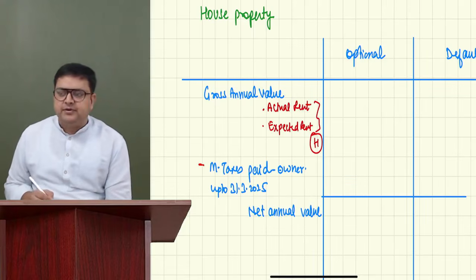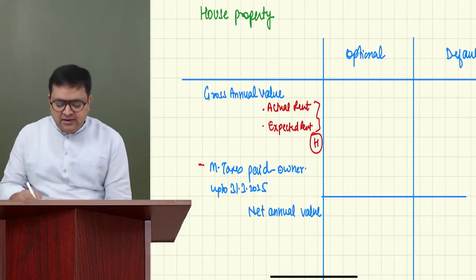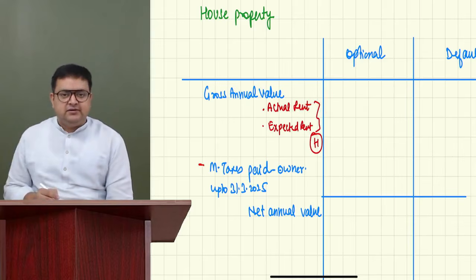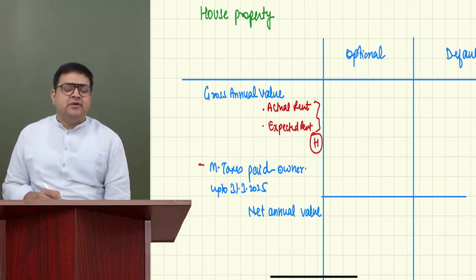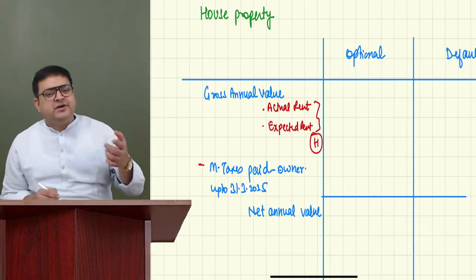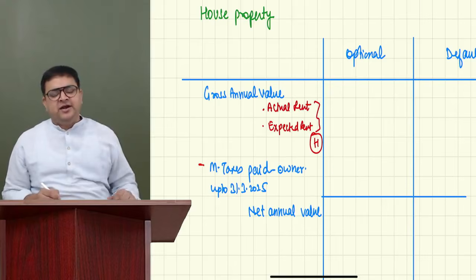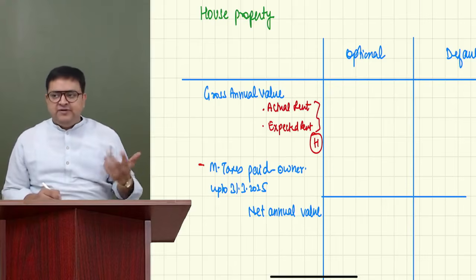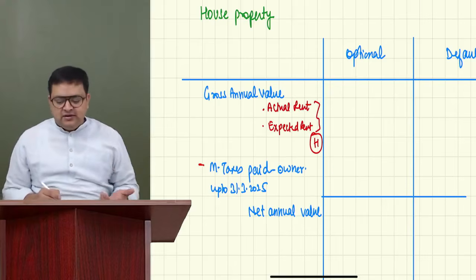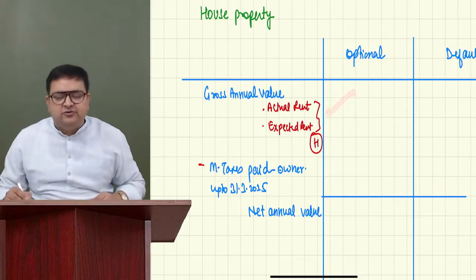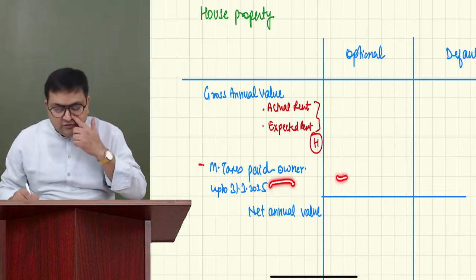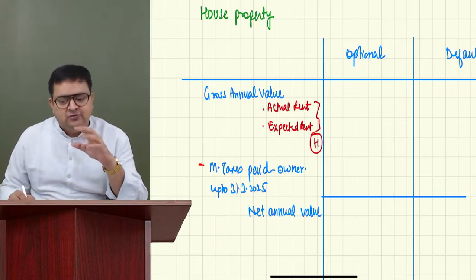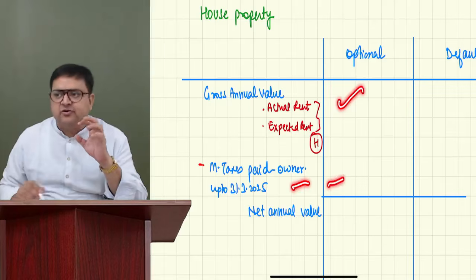Even sometimes, if the property is from outside India and still it is taxable in your hands. Guys, if the property is situated outside India, how can it be taxable in your hands? It might be possible that you are an ordinary resident. If it is ordinary resident, global income is taxable. So outside property is also taxable. And the municipal taxes you have paid outside India, that is also allowed, right? So if you are making it taxable, municipal taxes are also allowed.